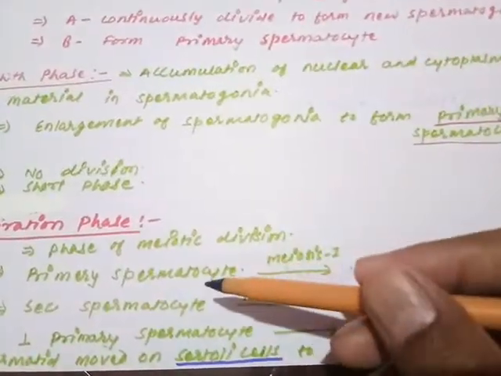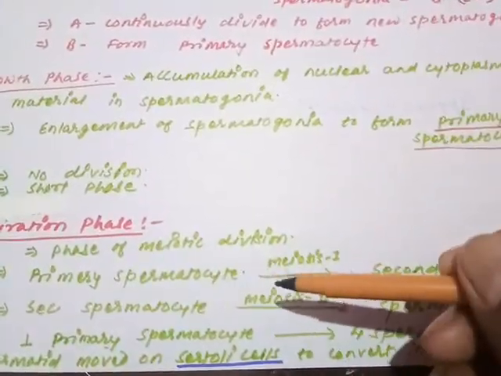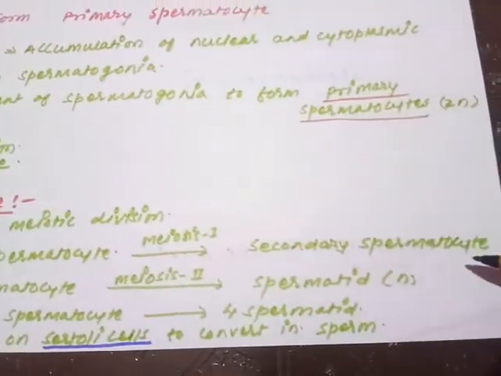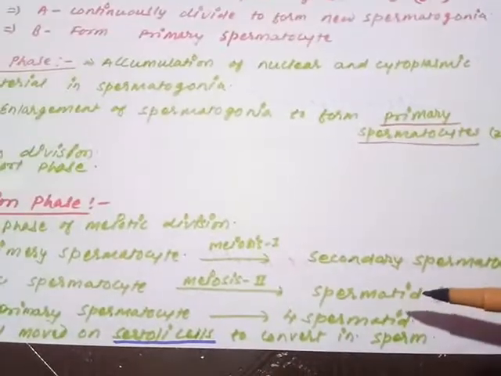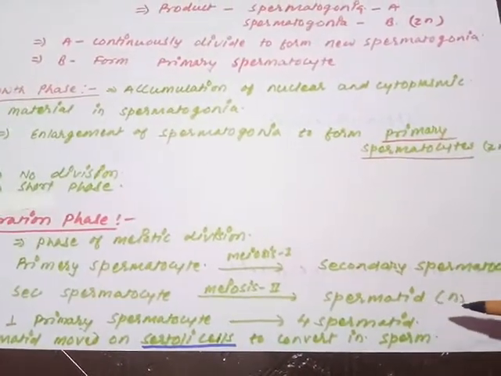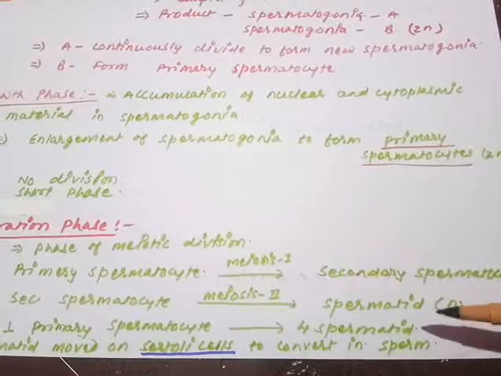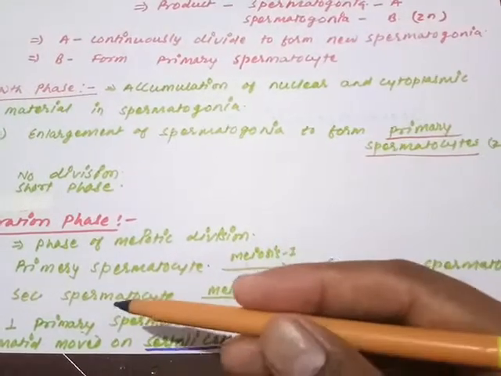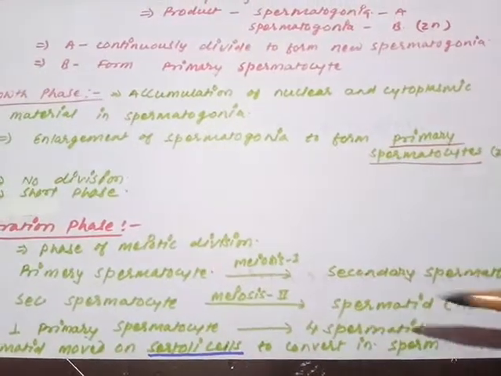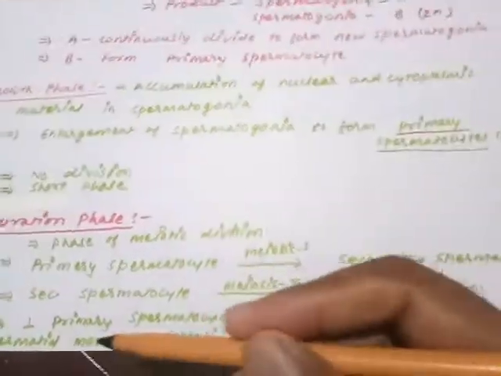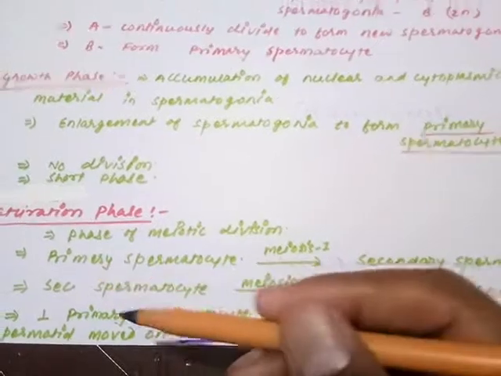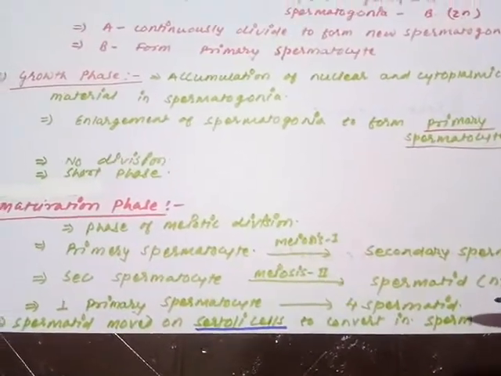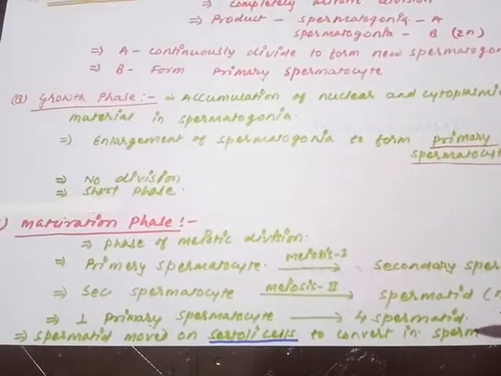So remember, the primary spermatocyte is the diploid cell. It will undergo the first meiotic division and form a haploid cell called the secondary spermatocyte. Now this secondary spermatocyte will undergo the second meiotic division and form the spermatid. So from one primary spermatocyte, two secondary spermatocytes are formed, and now the two secondary spermatocytes enter meiosis second and produce four spermatids. That is why we can say one primary spermatocyte equals four spermatids. It means one primary spermatocyte gets converted into four spermatids.